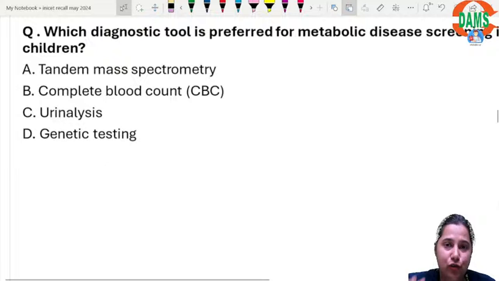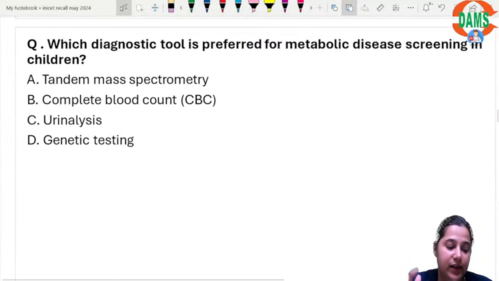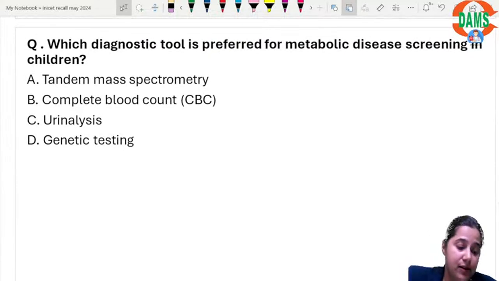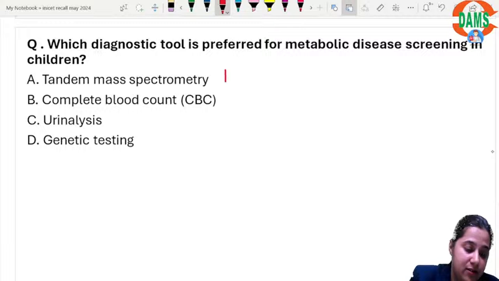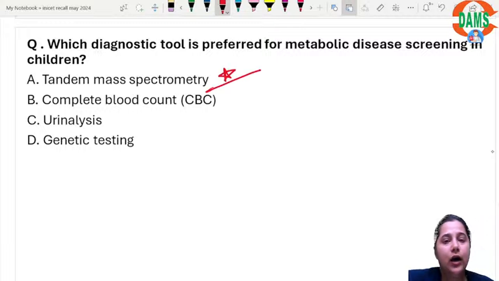By and large, it is going to be this only. Which diagnostic tool is preferred for metabolic disease screening in children? The answer is tandem mass spectrometry. I always say this, the most important topic under protein is aromatic amino acids. There are 3 aromatic amino acids: phenylalanine, tyrosine, tryptophan.